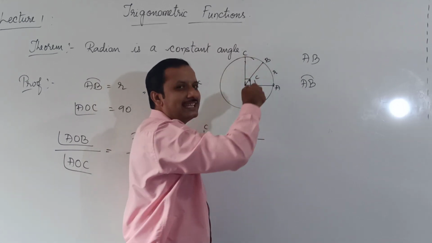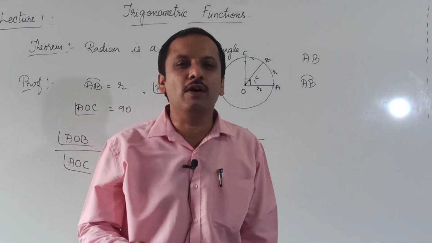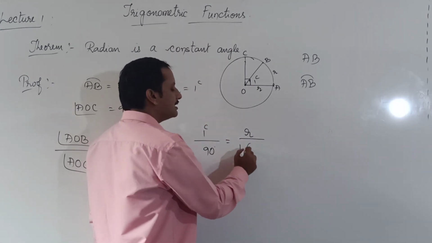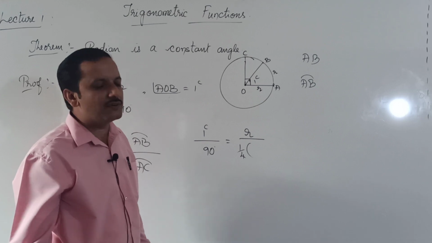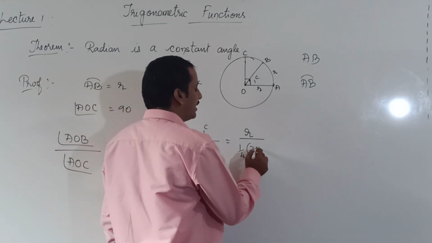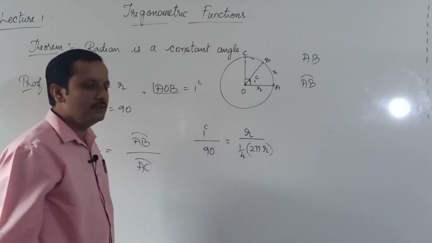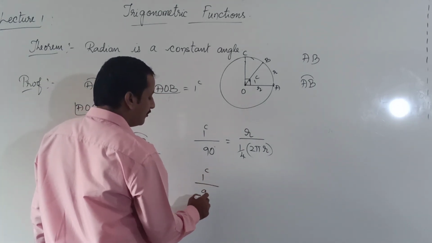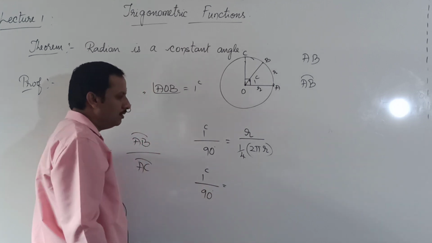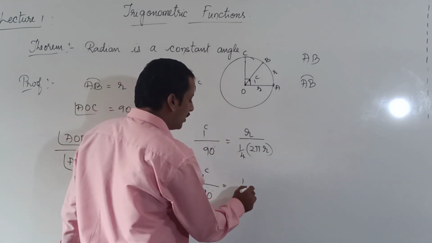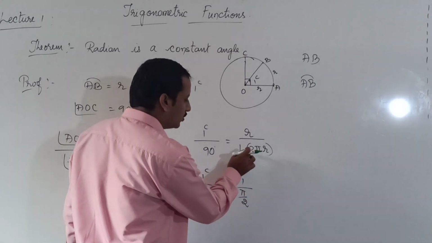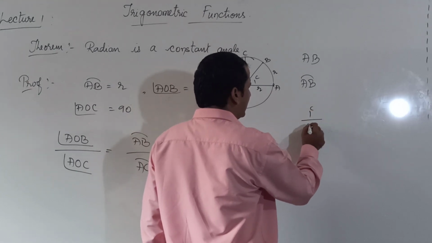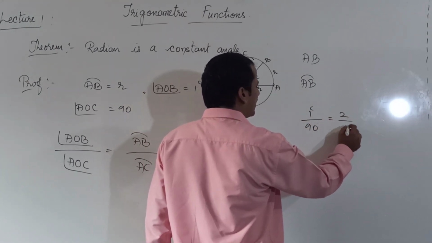This arc length AC is 1/4 of the circumference of the circle. What is the formula for circumference of the circle? 2 pi r. Okay. So from this I can write 1 radian by 90 degree is equal to, here r gets cancelled, 1 by pi by 2. 2 gets cancelled, pi by 2, this 2 will come up. 1 radian by 90 degree is equal to 2 by pi.